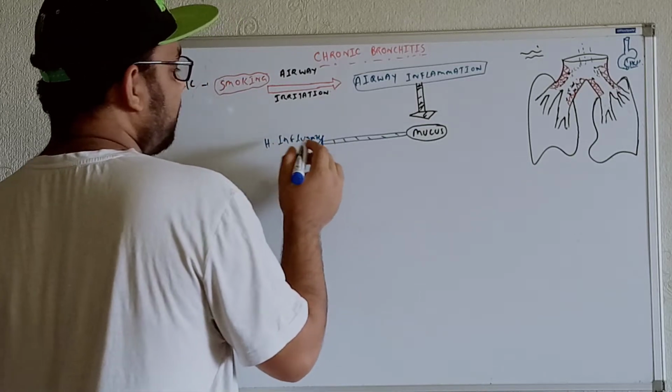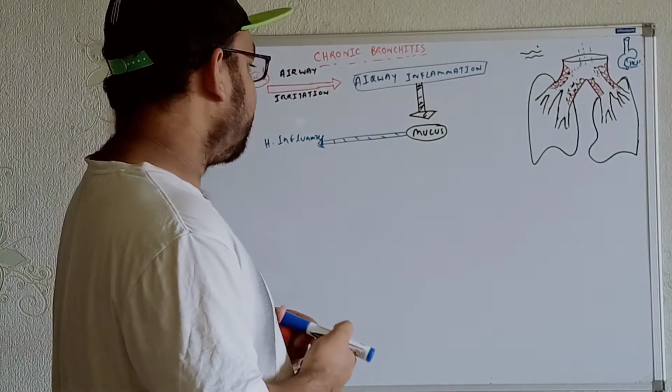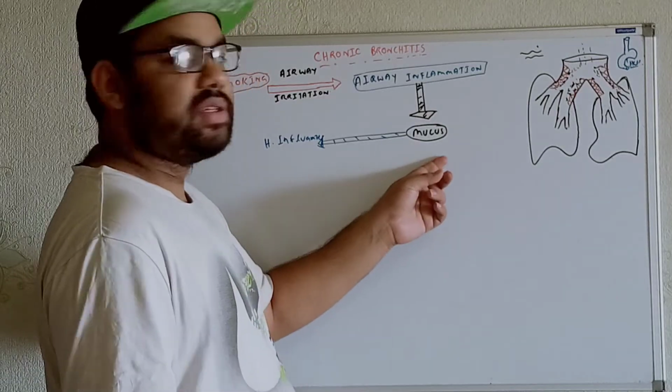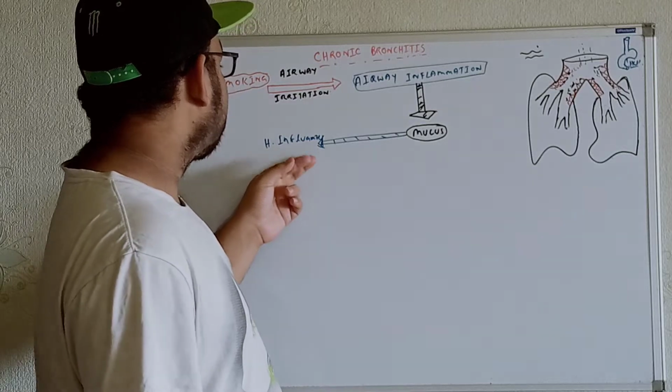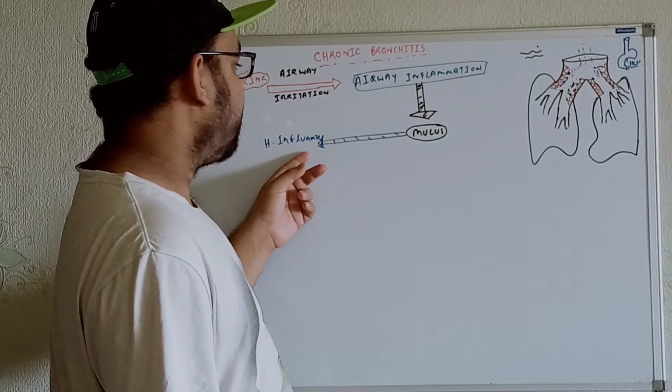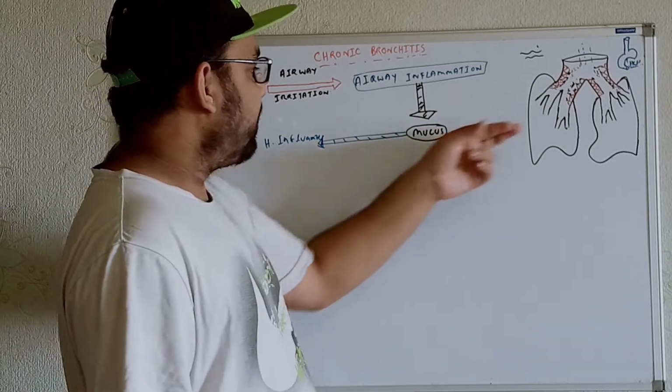Now the Haemophilus influenzae would love to live where the mucus is deposited, where the mucus is produced over here. They would love to live in these positions.